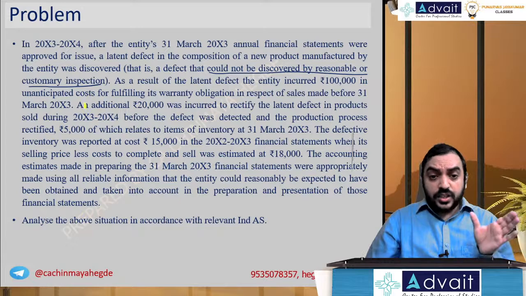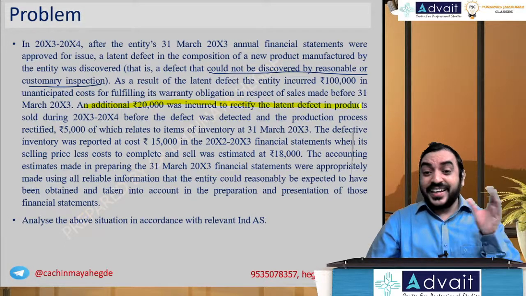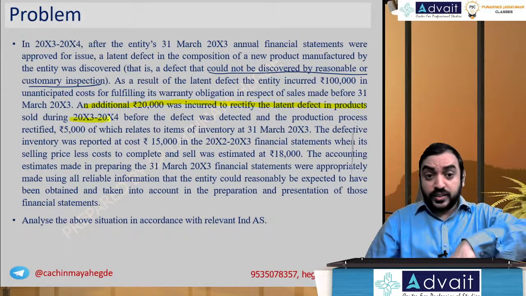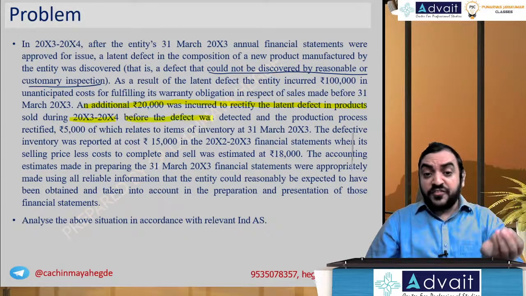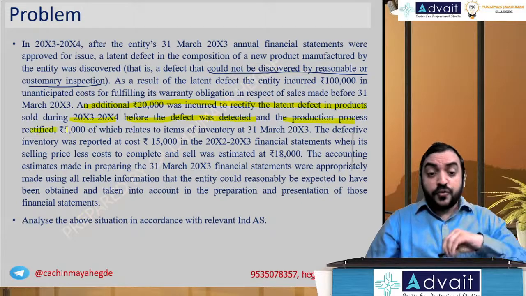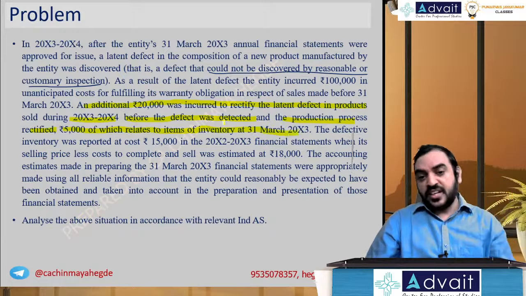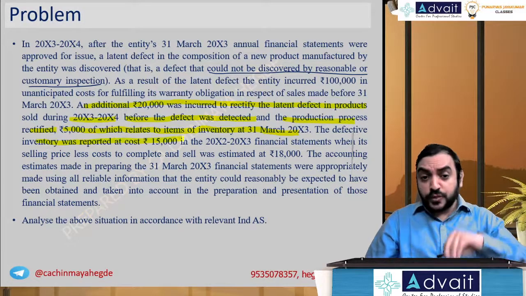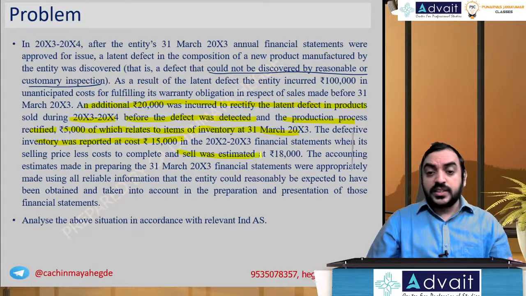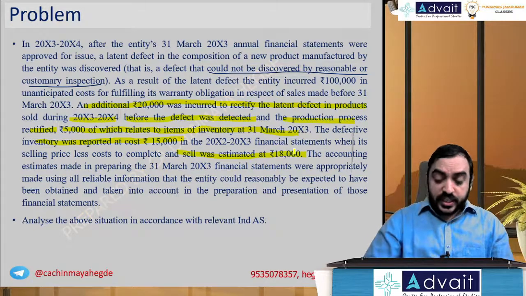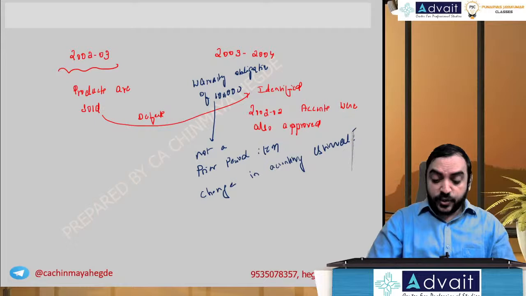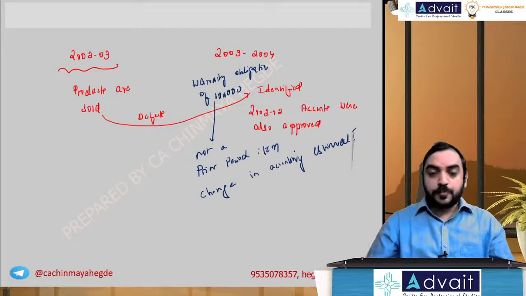An additional 20,000 was incurred to rectify the latent defects in the product sold during 2003-4 before the defect was detected, and the production process rectified. 5,000 of which relates to an item of inventory on 31/3/2003. The defective inventory was reported at a cost of 15,000 and selling price was estimated at 18,000. Now this opening inventory needs to be rectified.